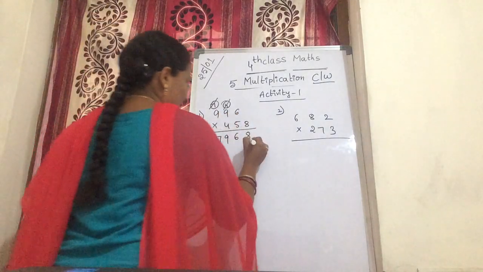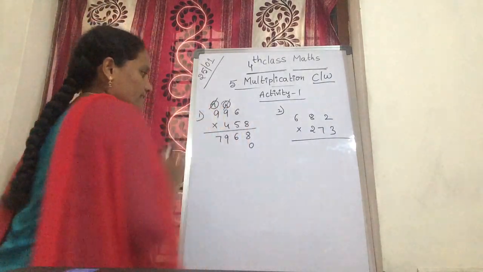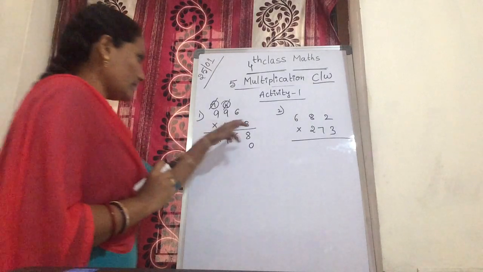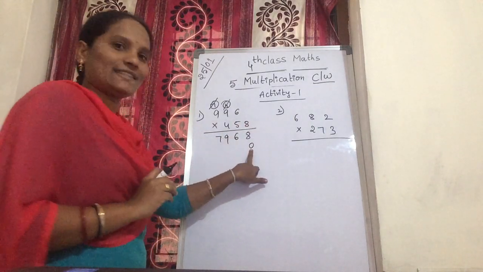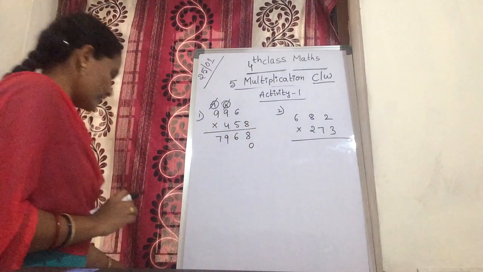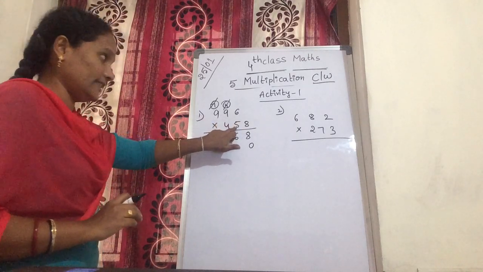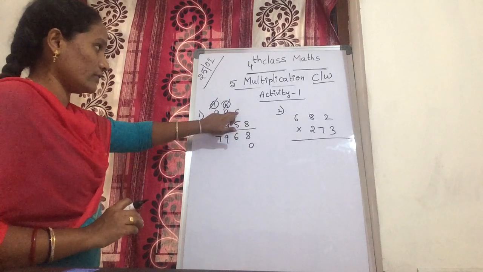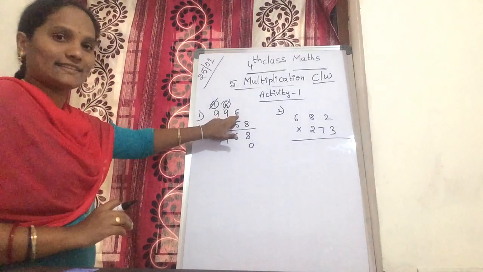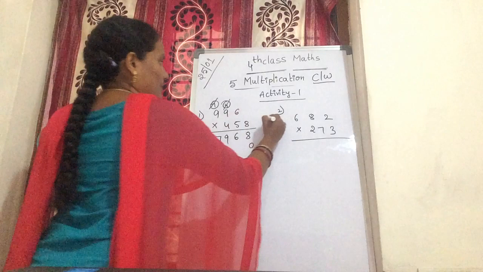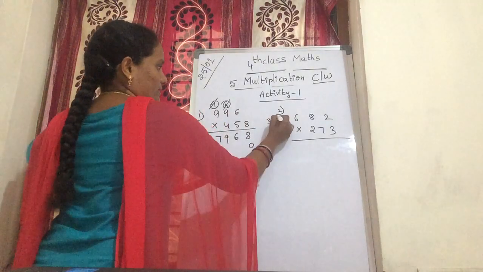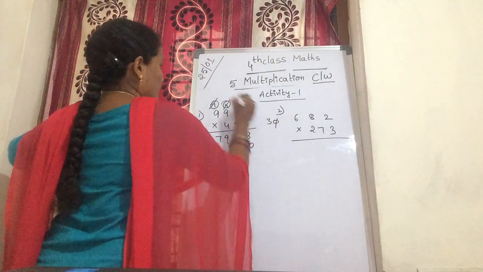So in the ones place you put 0 because the ones is over. Already you multiplied by the ones. So you put 0 in the ones. Now next, coming to the tens, you multiply this whole number by the tens. First you start from the ones. 5 6s are 30. In 30, 0 is put down and 3 is a carry over.